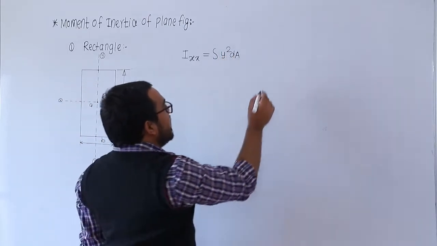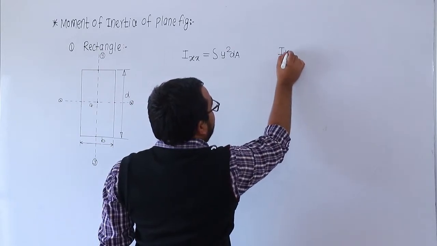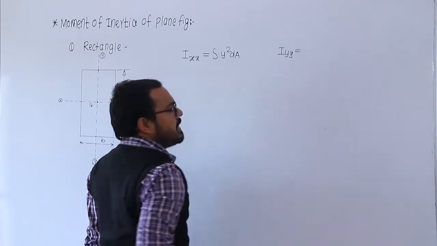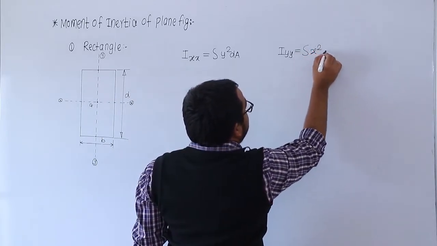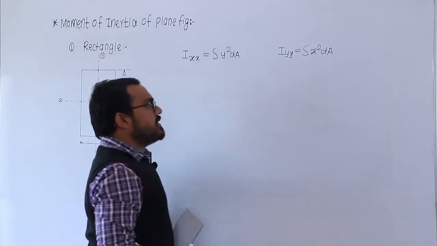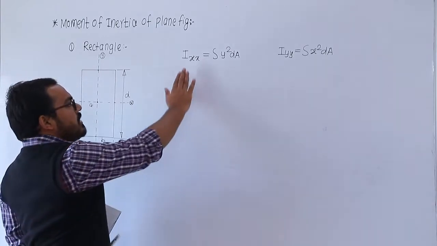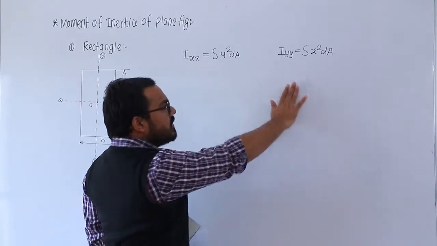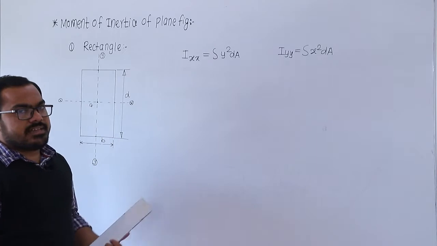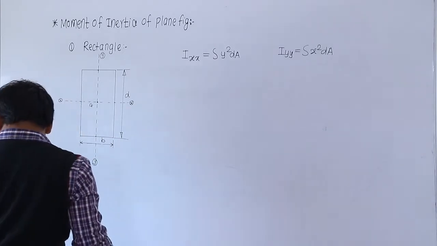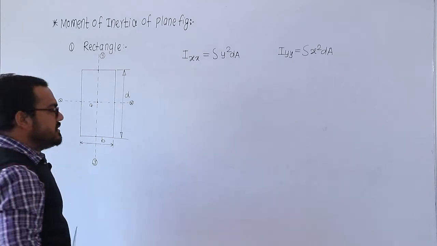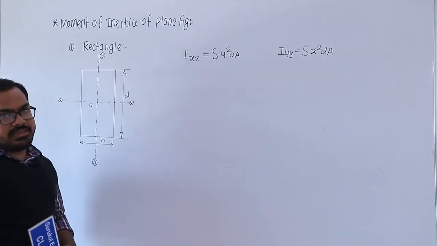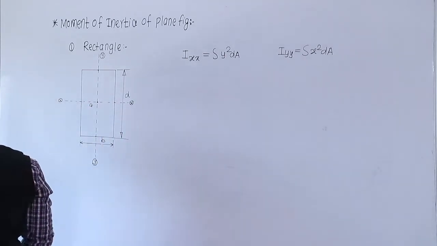ठीक है. And if the moment of inertia about the y axis जर मला कॅल्क्युलेट करायचं असेल, so that time that is equal to integration of x square dA. So these are the expressions to calculate the moment of inertia about the x axis and about the y axis. ठीक आहे. आता मला याचा यूज करायचा आहे. So by using this expression, how to calculate the moment of inertia of this rectangle about the centroidal x axis. So let us consider first.